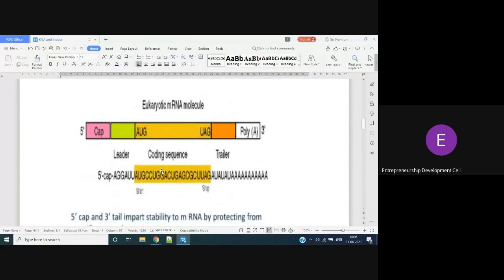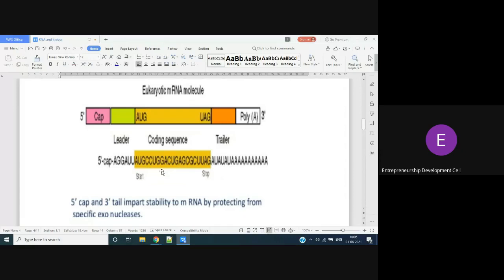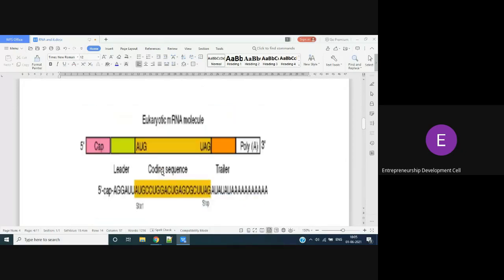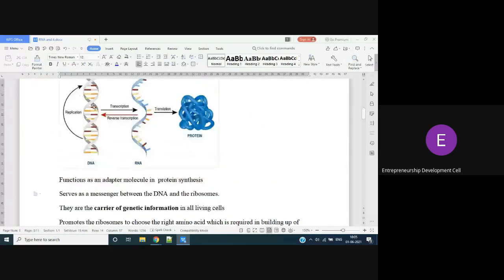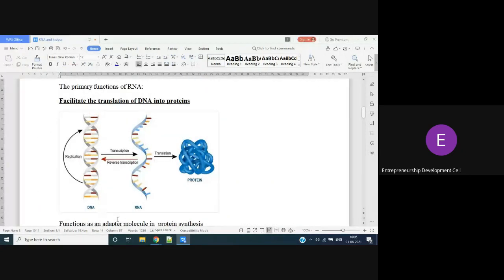See, this mRNA will have some structure. That is, it will have 5' to 3'. You all know DNA will have double strands, 5' to 3' and 3' to 5'. Yes, ma'am. Complementary strands we have learnt in the DNA topic, right?